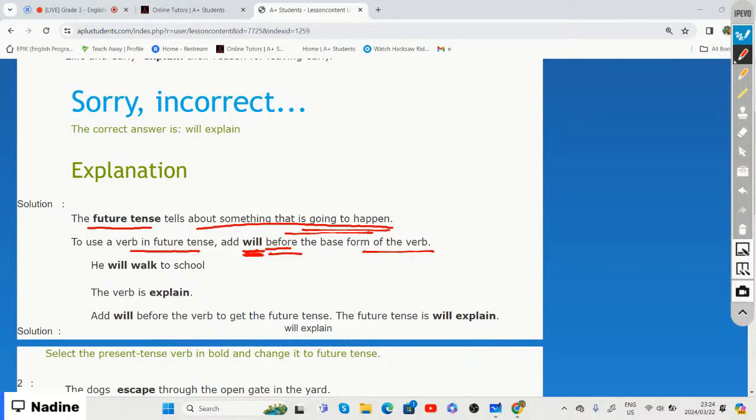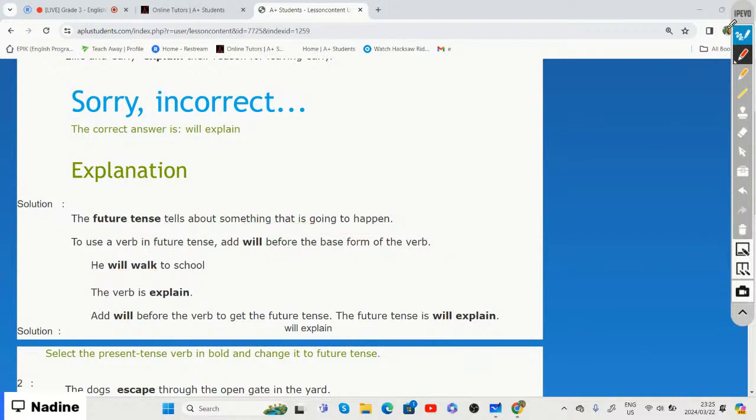So it is will and the action. Will run, will dance, will jump. Here we have an example where we say he will walk to school. Walk is our verb, and we add the word will in front of that verb. Then it shows what the person is going to do. So he will walk to school.